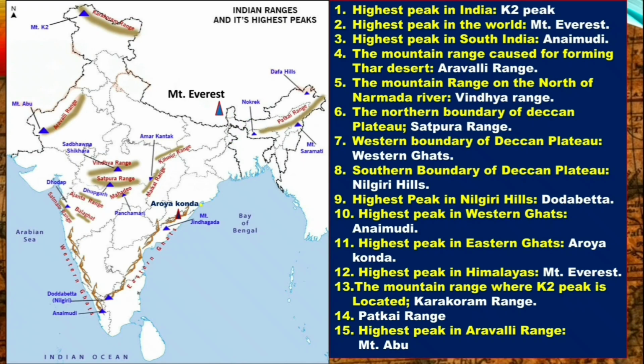This is the location. The mountain range where K2 peak is located, that is the Karakoram range. This is the Karakoram range. Next, Patkai range. This is the Patkai range. It is in the northeast region. The highest peak in Aravalli range, that is Mount Abu. This is the location of Mount Abu.